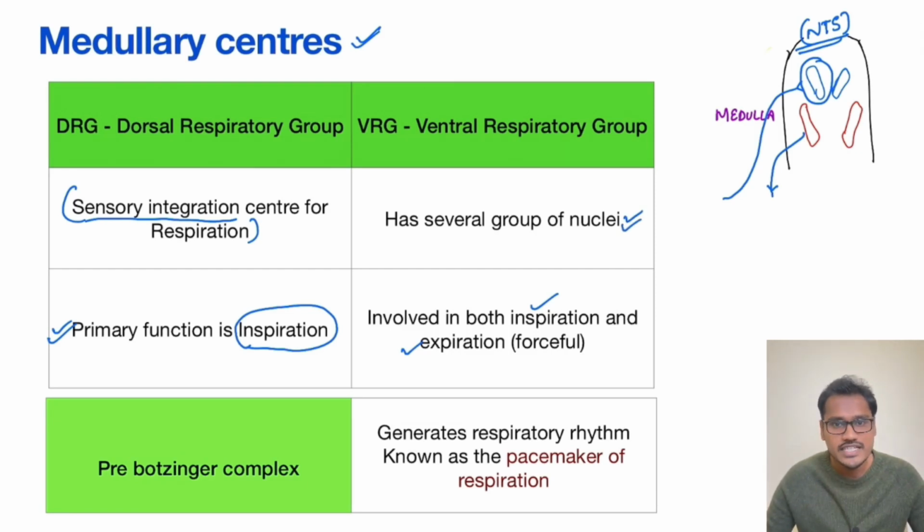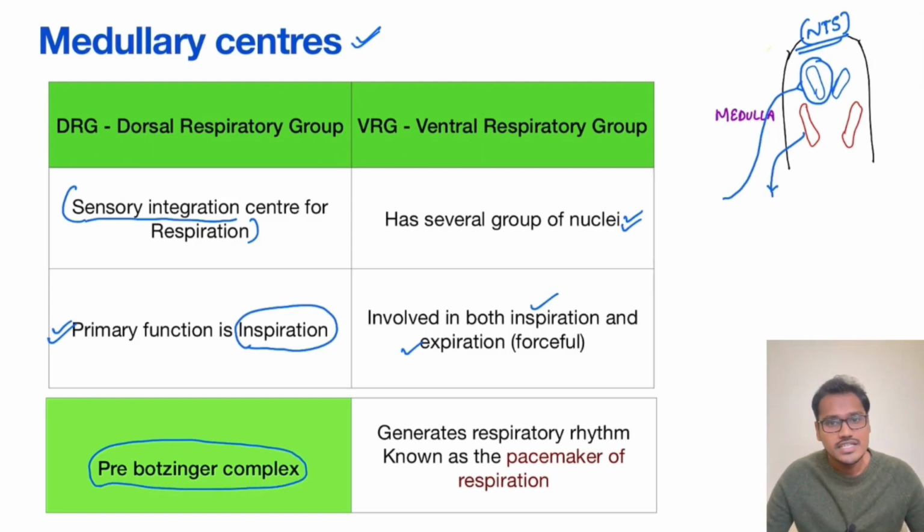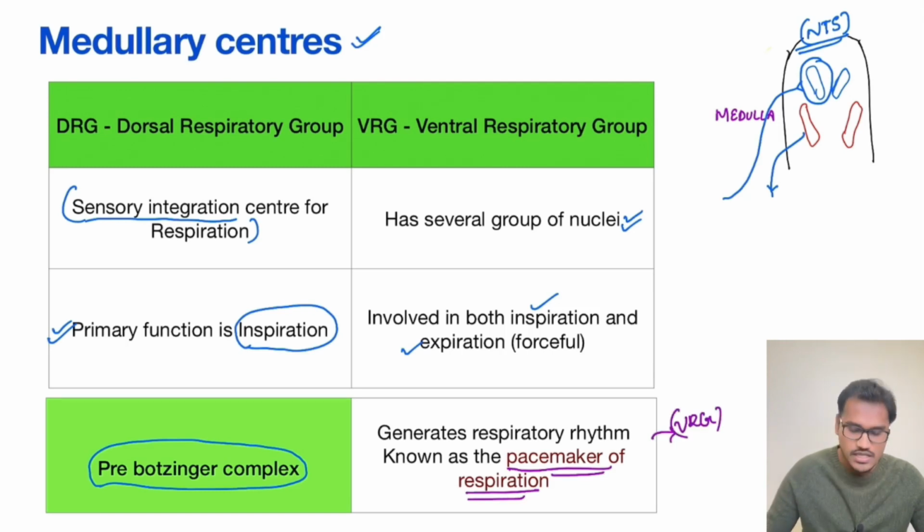Then there is one more center which is the favorite of all the examiners, called the pre-Botzinger complex. What is this pre-Botzinger complex? It is like the SA node of the heart. So now you got the answer. What does the pre-Botzinger complex do? Yes, it is the pacemaker of respiration. This is very closely associated with the VRG, which we will see in our newer updates. The pre-Botzinger complex is the one which generates the respiratory rhythm.